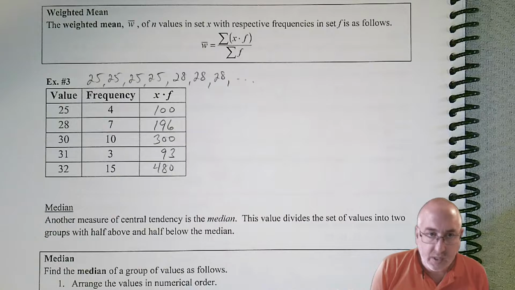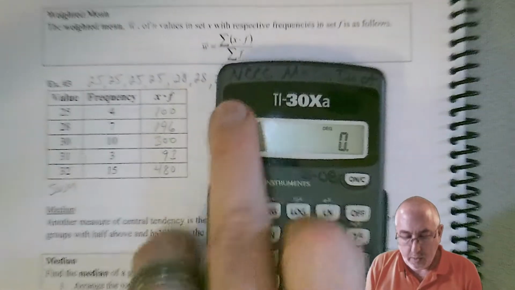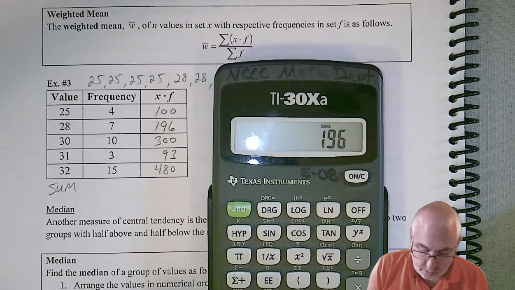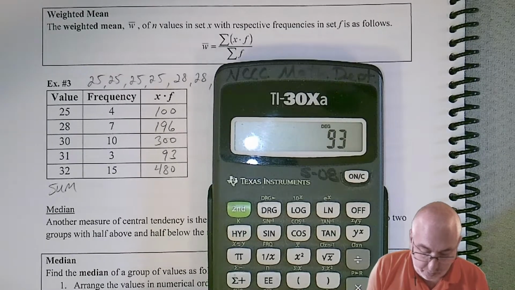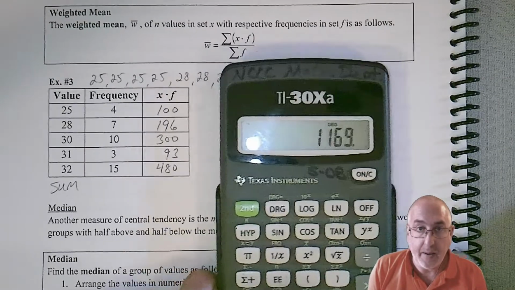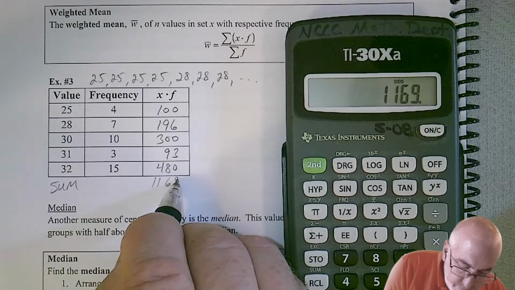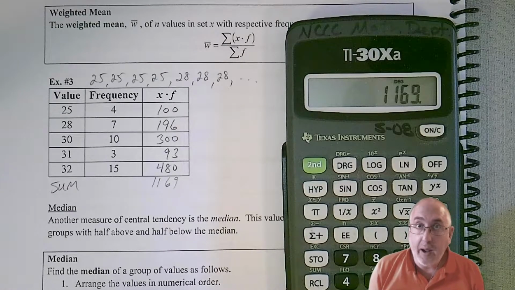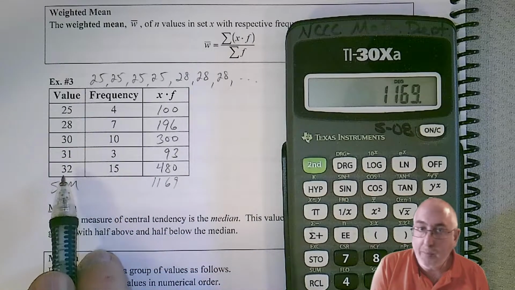So now we have to get the sum. So let's add those up. 100 plus 196 plus 300 plus 93 plus 480 equals 1169. So 1169 is the sum of our values, and now we need to divide by, be careful, don't be tempted to say that there's 5 numbers, because there's not.